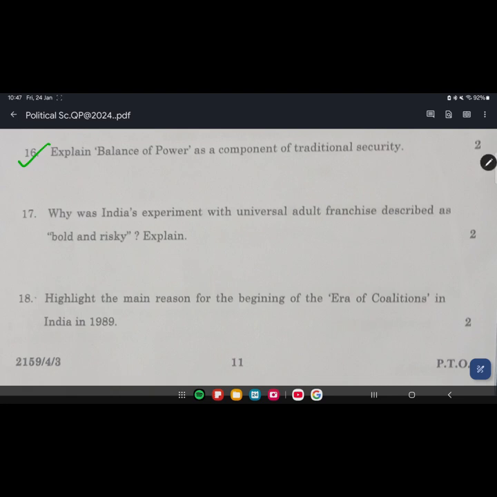Why was India's experiment with universal adult franchise described as bold and risky? This is also a very good question. Bold and risky it was, I must say, because it was the very first time.